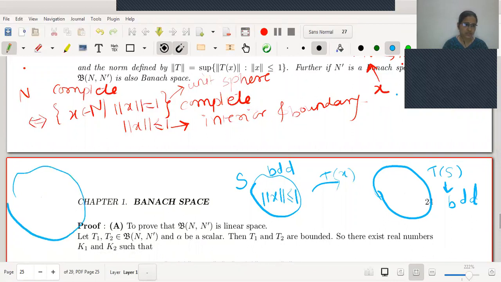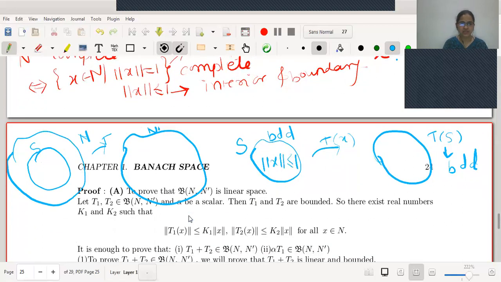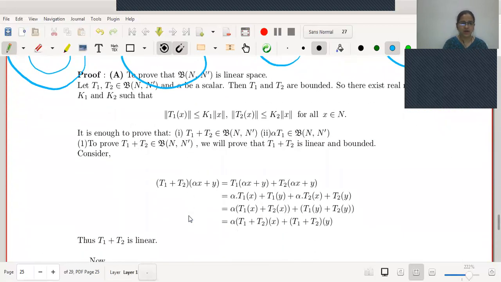Suppose this is N, and this is my S, the closed unit sphere. If I map it by T, the result will lie in N dash. I think this is not visible here, so we'll shift here.